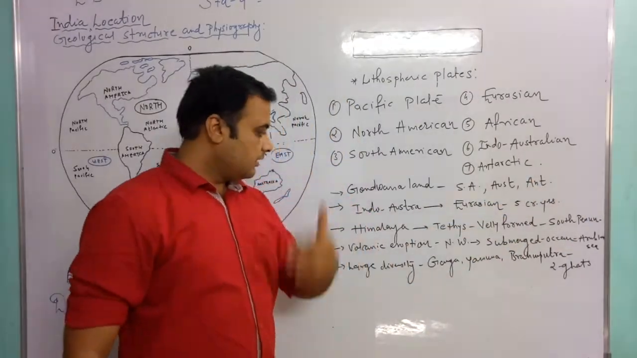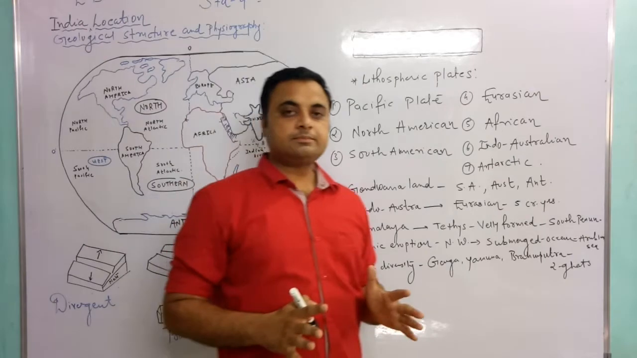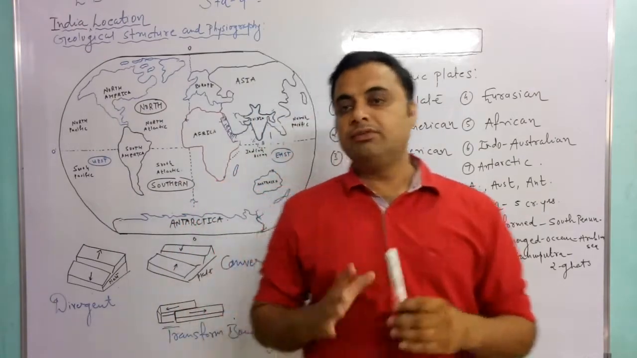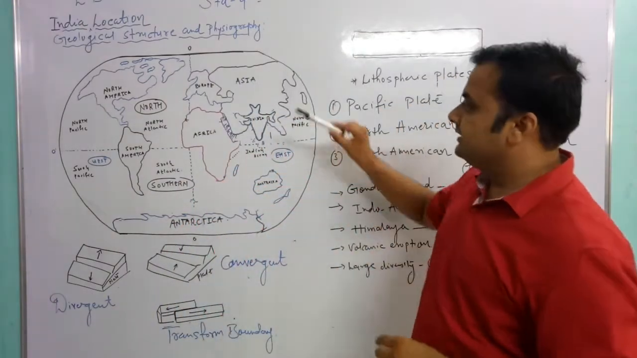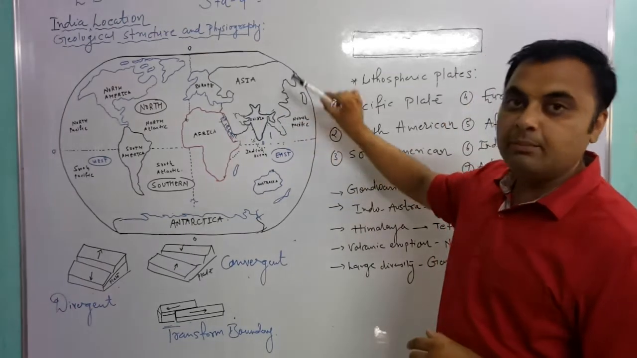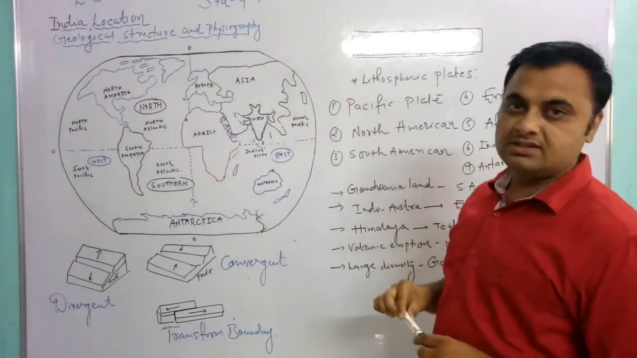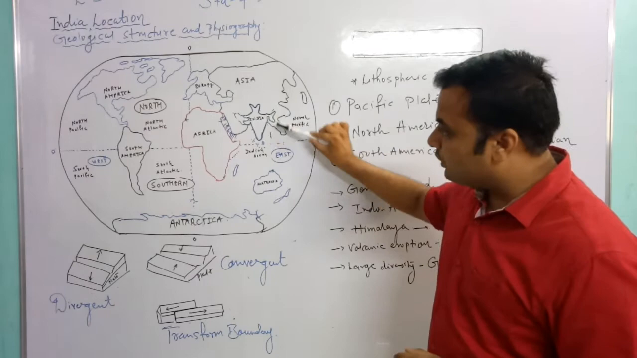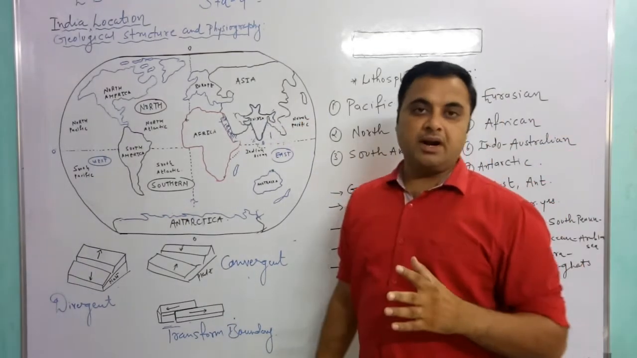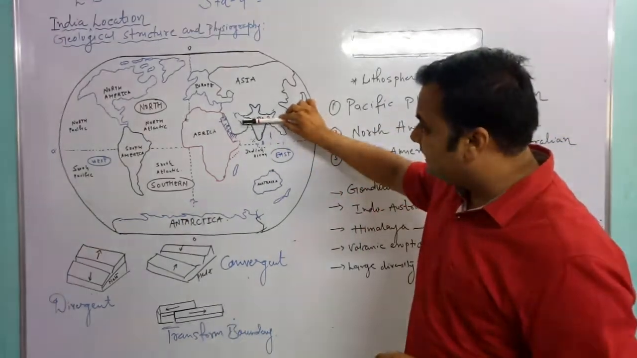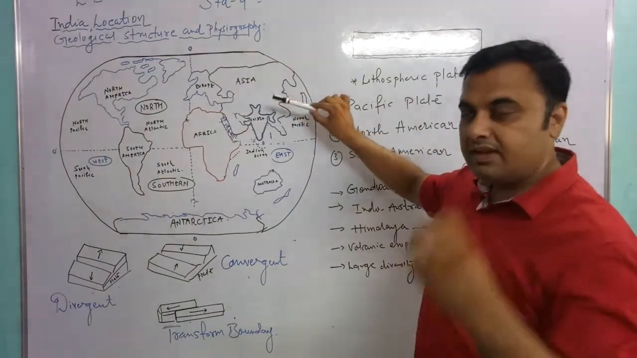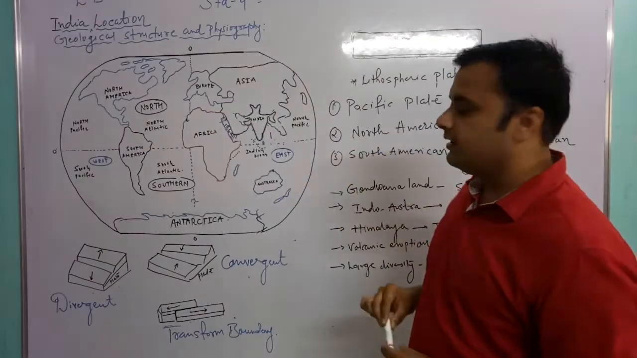That was 5 crore years ago, and that's why a fault was created, and that's why the Himalaya was created on the northern side. So we can say the southern part of India is the oldest part, and the northern part of India is the youngest, the very new part of our country.